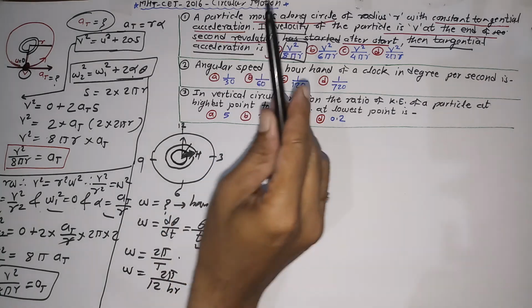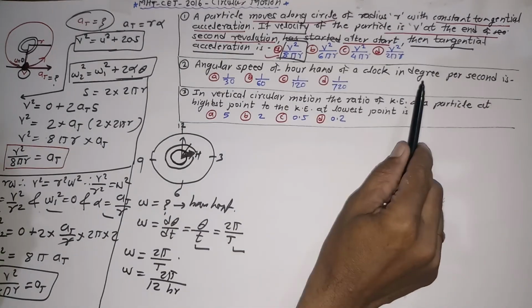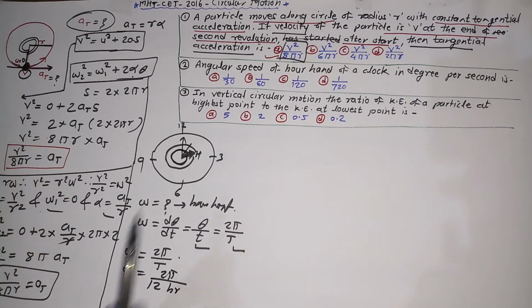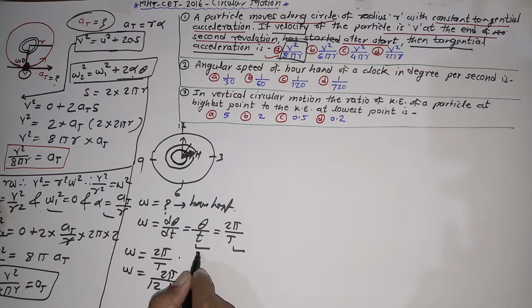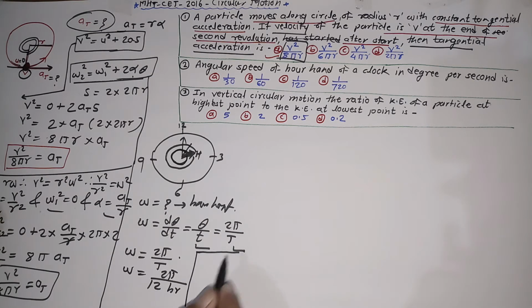But the final answer is asked in terms of degree per second. Pi is in terms of radian, and radian per hour should be converted into degree per second. How can that be converted? You have to do it in this fashion. Omega is equal to 2 into pi.